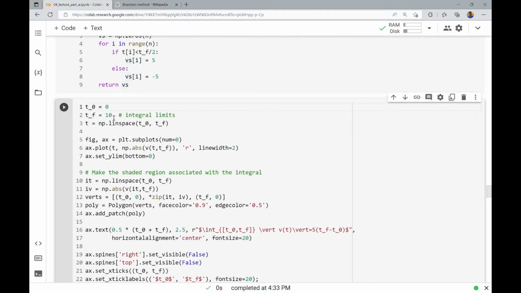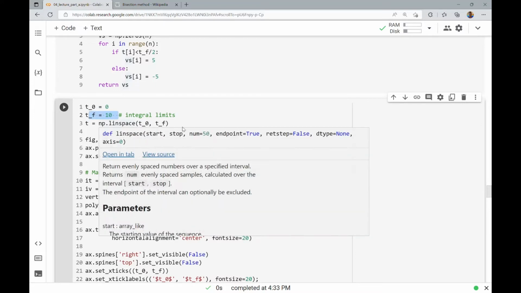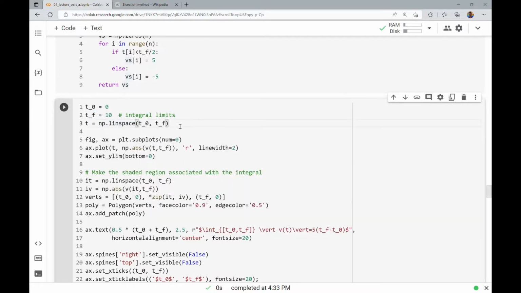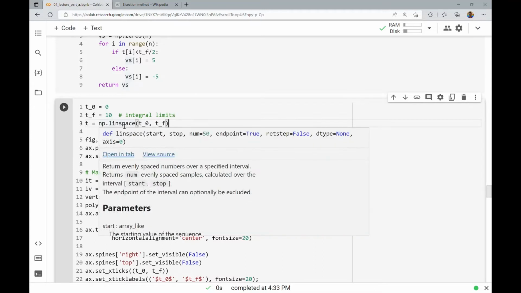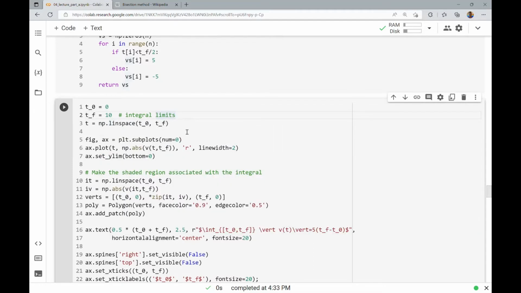All right, so now I set things up. My t naught is 0. I'm going to say tf is 10 just for the sake of simplicity. I'm going to use linspace. The default with linspace, I believe, is 50 points. Yep, so you can see the number is 50 points there. And I'm going to create then that array of times.